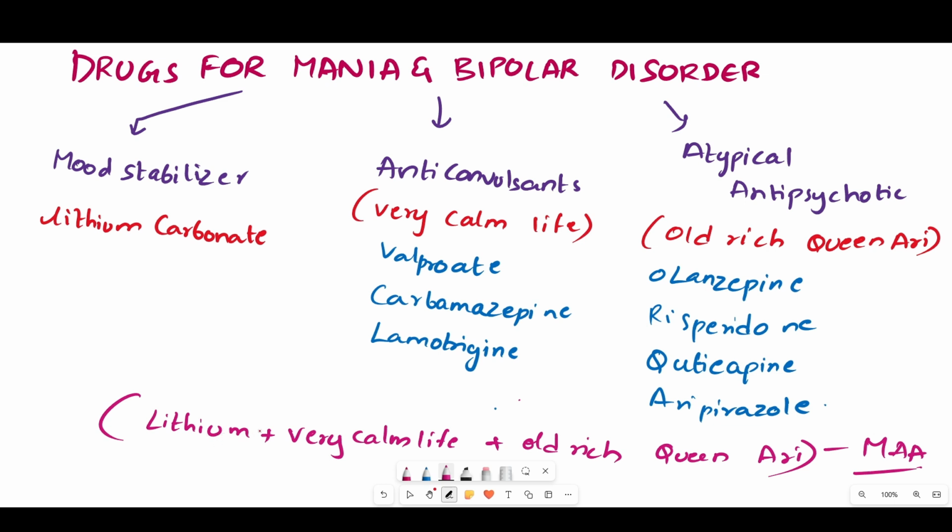the drugs for mania and bipolar disorder. Coming to the second class, which is anticonvulsants, remember very calm life, where V means valproate, C means carbamazepine, L means lamotrigine. And coming to the last class, which is atypical antipsychotics, remember old rich Queen Eri, where O means olanzapine, R means risperidone, Q means quetiapine, A means aripiprazole. That is all about the complete classification of hallucinogens and the drugs for mania and bipolar disorder.